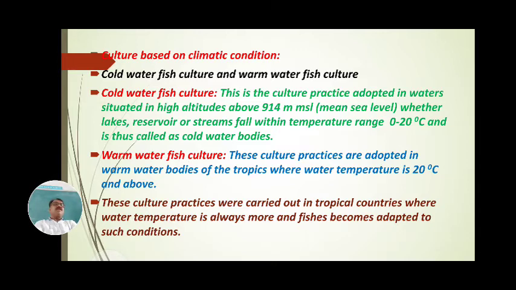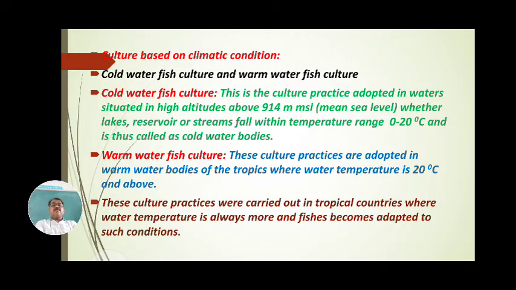Where is cold water found? This cold water occurs at altitudes where water temperature is very cold, below 10 degrees centigrade, below 20 degrees centigrade, and on some occasions below 0 degrees centigrade. In such culture sites, when fishes are cultured, it is called cold water fish culture.